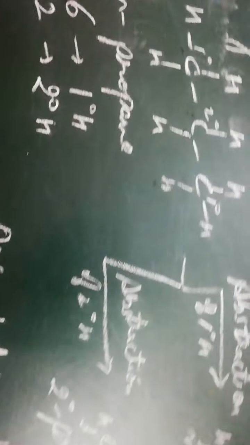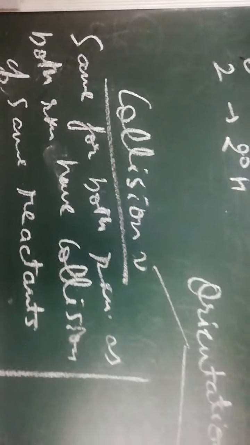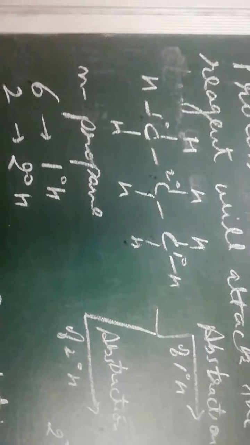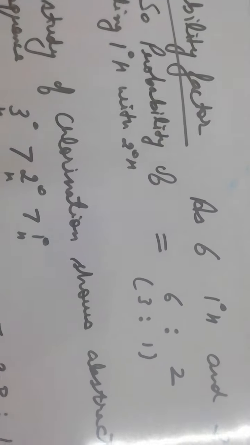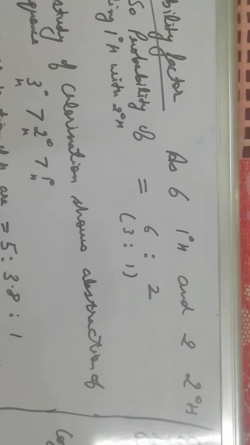So what are the factors on which orientation depends? Orientation depends upon 2 factors. First is collision frequency. Collision frequency is the same for the above reactions, because both reactions involve collision of the same reactants, that is propane and chlorine. Second, if we discuss how the probability factor is affecting the orientation, we can see that we have 6 primary hydrogens and 2 secondary hydrogens. So the probability of abstracting primary hydrogen versus secondary hydrogen is 6:2, that is 3:1.